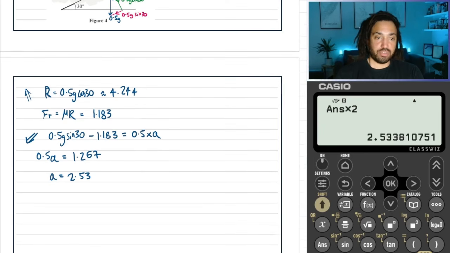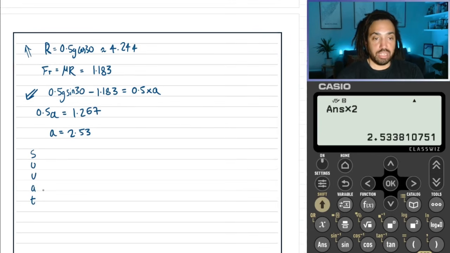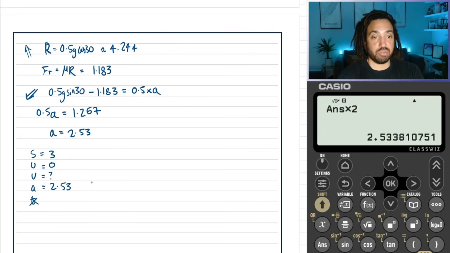Now to find the speed of the object, we're going to need to use SUVAT because it has constant acceleration. We know that acceleration now is 2.53. It said that initially it was at rest. It's going to travel 3 meters, and we're looking to find the speed, so we don't need t.